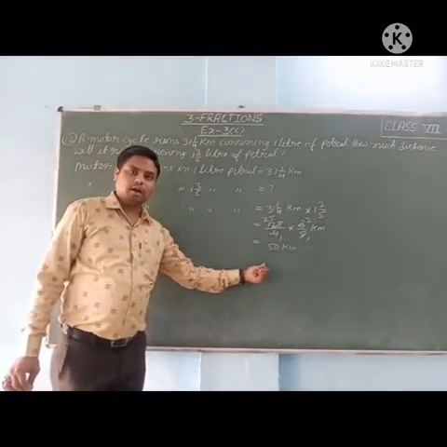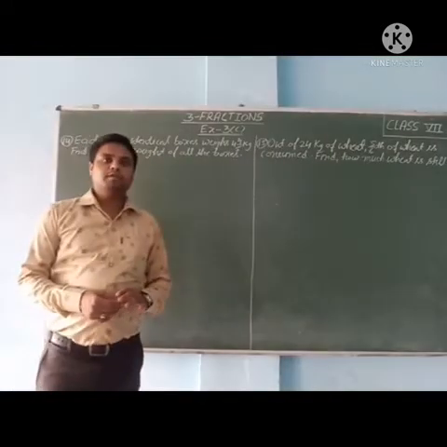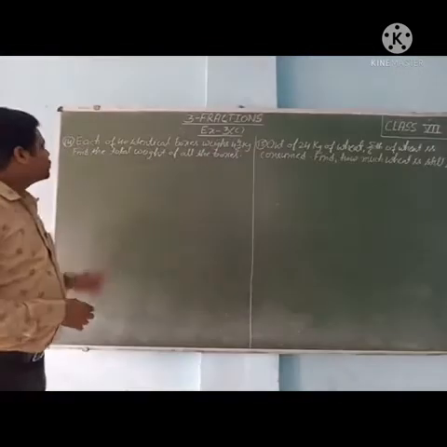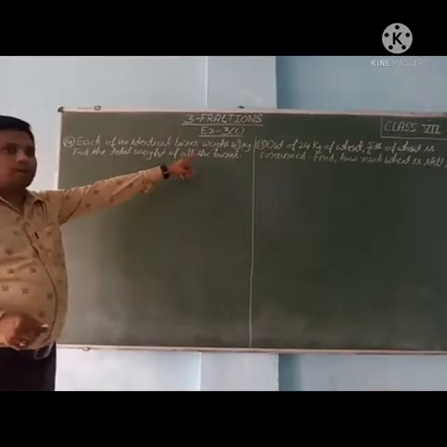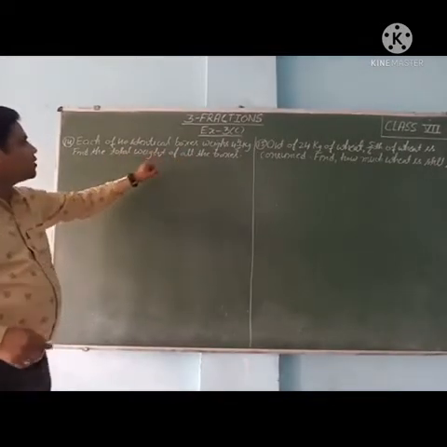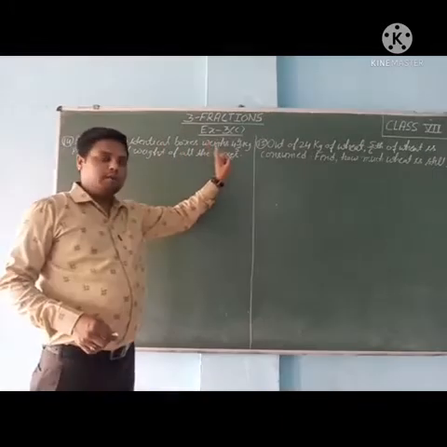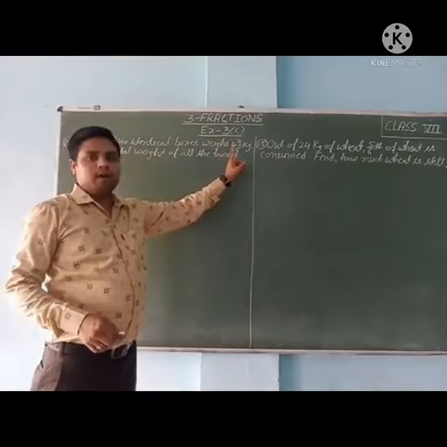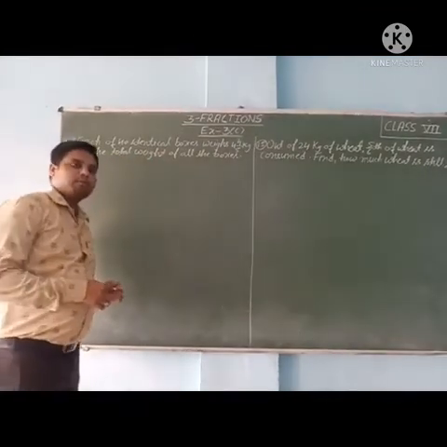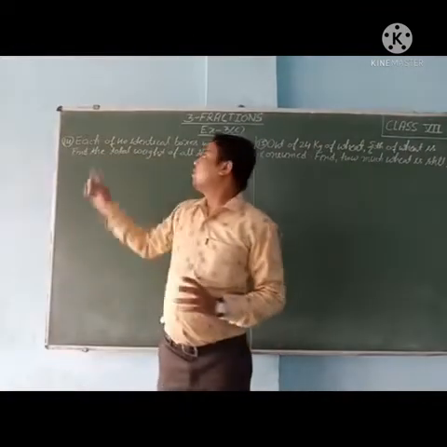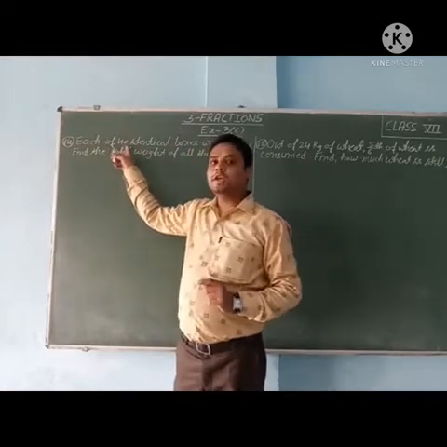This is the answer. Now students, 14th sum. Each of 40 identical boxes weighs 4 whole 4/5 kg. It means the weight of one box is given as 4 whole 4/5 kg. Find the total weight of all the boxes. So we have to find the weight of all boxes, meaning 40 boxes.